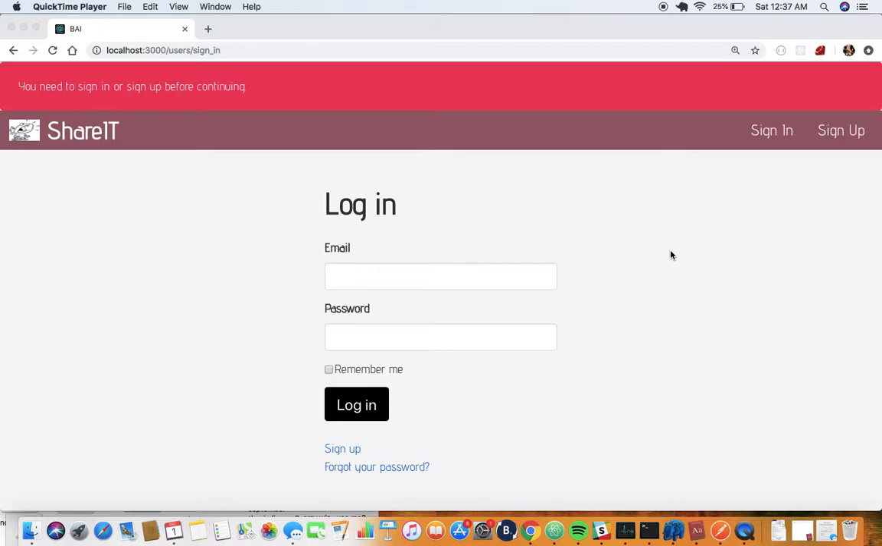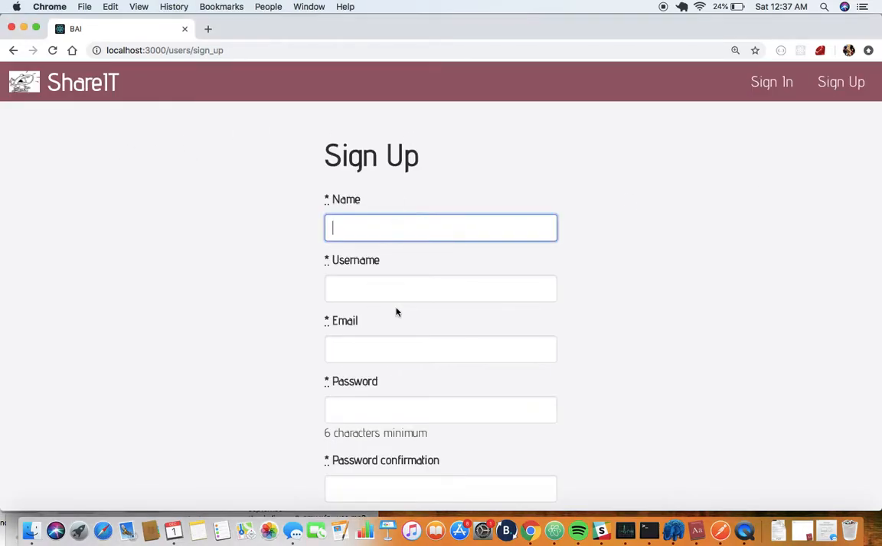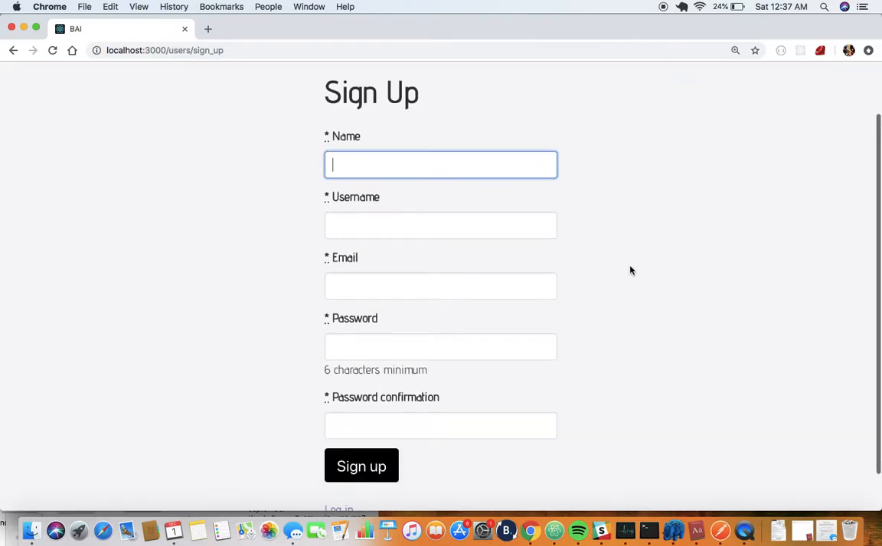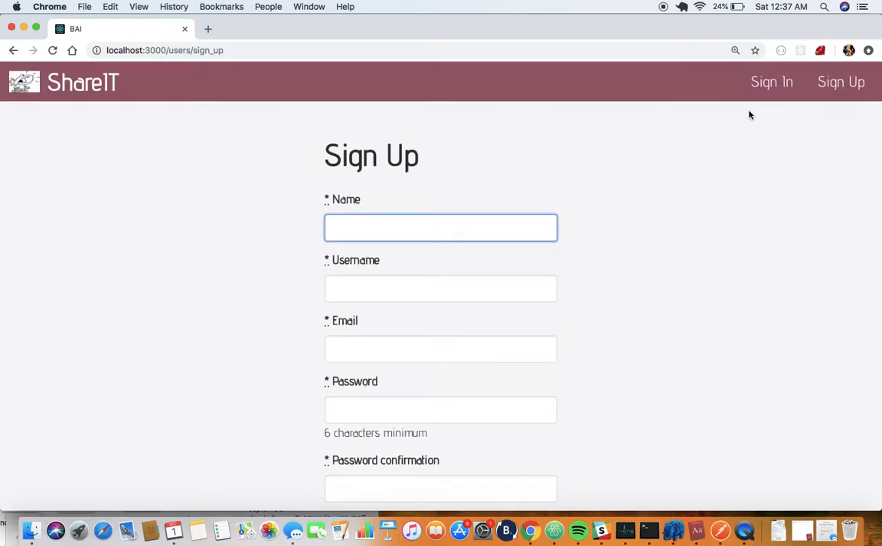At the same time, Shareit was built on just Ruby on Rails, only Ruby on Rails, everything about it. And let's get started to see how the app works. So you're able to sign up and sign in. Other than going through the whole sign up process, I already created one beforehand to just work through it.